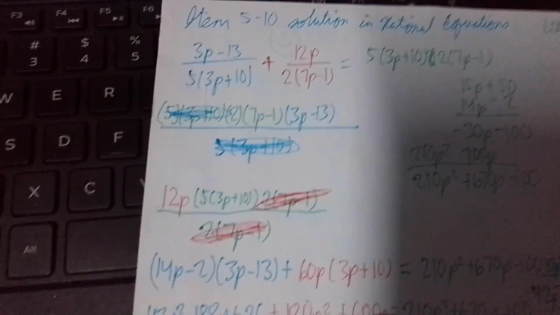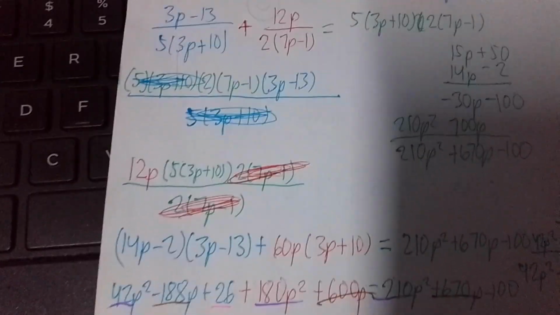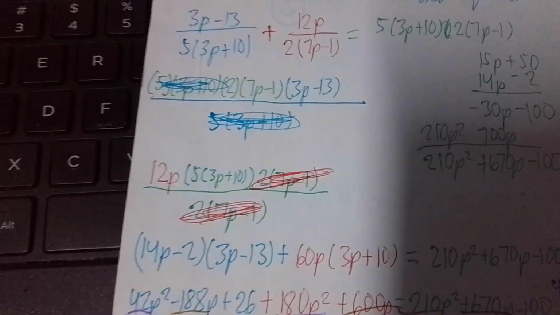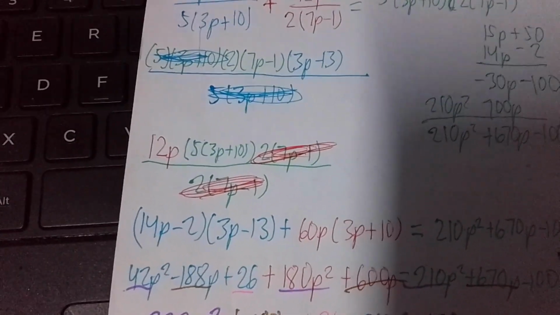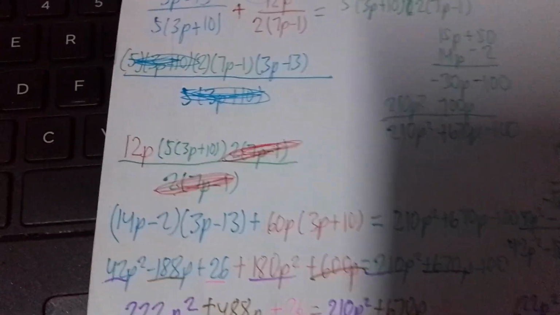Now we try to distribute. So 2 times 7p is 14p. 2 times negative 1 is negative 2. Then 3p minus 13, diba? And then 12p times 5 equals 60p. Then, diba, remember 3p plus 10. Now, all we need to do is to distribute.